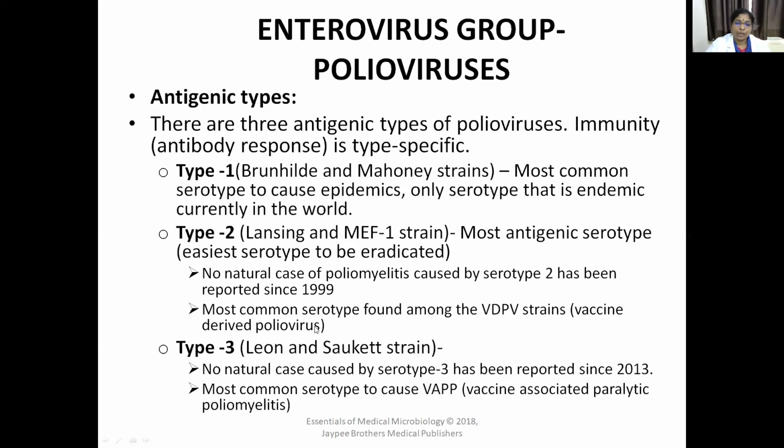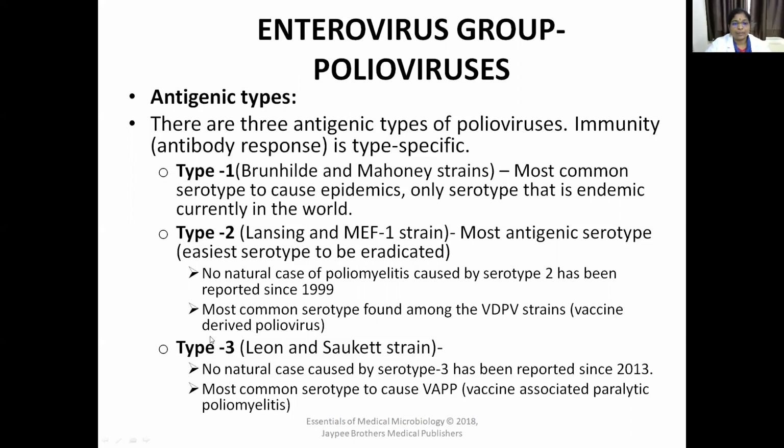You know that poliomyelitis is caused by the attack of this poliovirus. But some poliomyelitis can happen after taking the vaccine. That is called vaccine-derived poliovirus. So type 2 is responsible for vaccine-derived poliovirus.